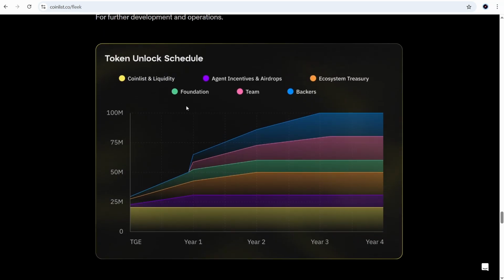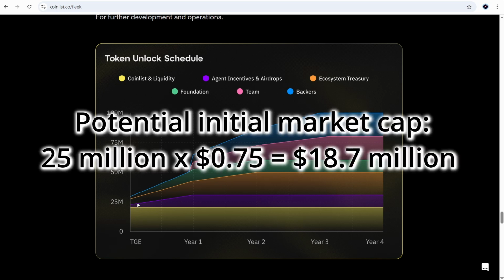And the token unlock schedule. About 25 million tokens will be unlocked at TG. It's a pretty big amount. 25 million tokens multiplied by 0.75 equals almost $19 million of potential initial market capitalization.